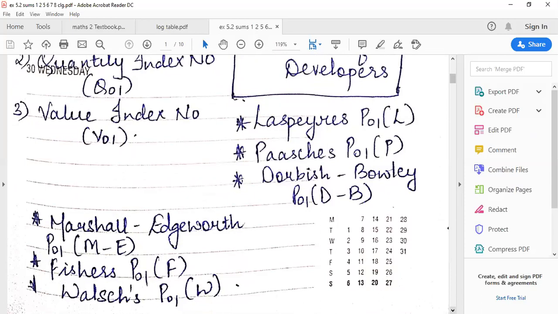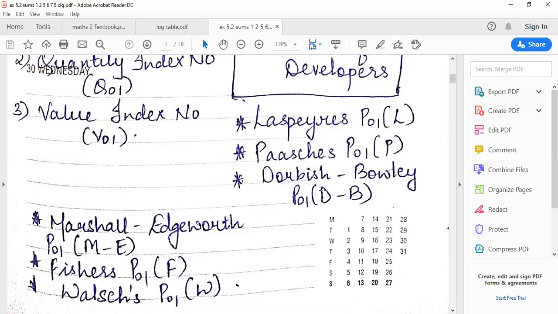All right. The first developer was Laspeyres, whose price index number is denoted as P01 of L. He was the first developer. After that came Paasche's price index number P01P. Then after those individuals, we have two couples, Dorbish Bowley and Marshall Edgeworth.